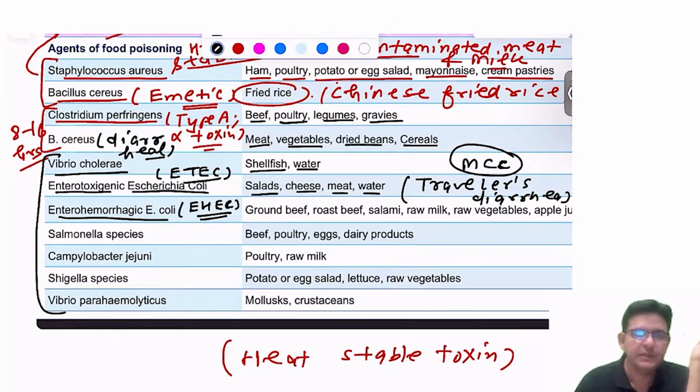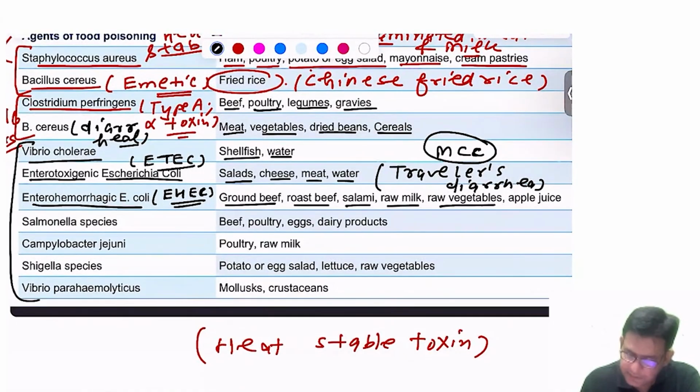And what is HUS? Hemolytic uremic syndrome. Okay, and the infection happens after eating contaminated beef, roasted beef, salami, raw milk, raw vegetables, and apple juice. And obviously, that apple juice is contaminated.